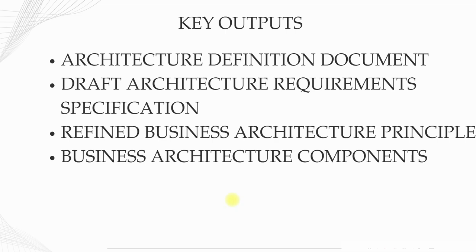And then we will have refined business architecture principles. So the principles which we have worked on in the previous phases will be refined here according to the architecture definition document and architecture requirement specifications. And then business architecture components. So these are the components that will be part of the roadmap for us. That's about the Phase B business architecture.